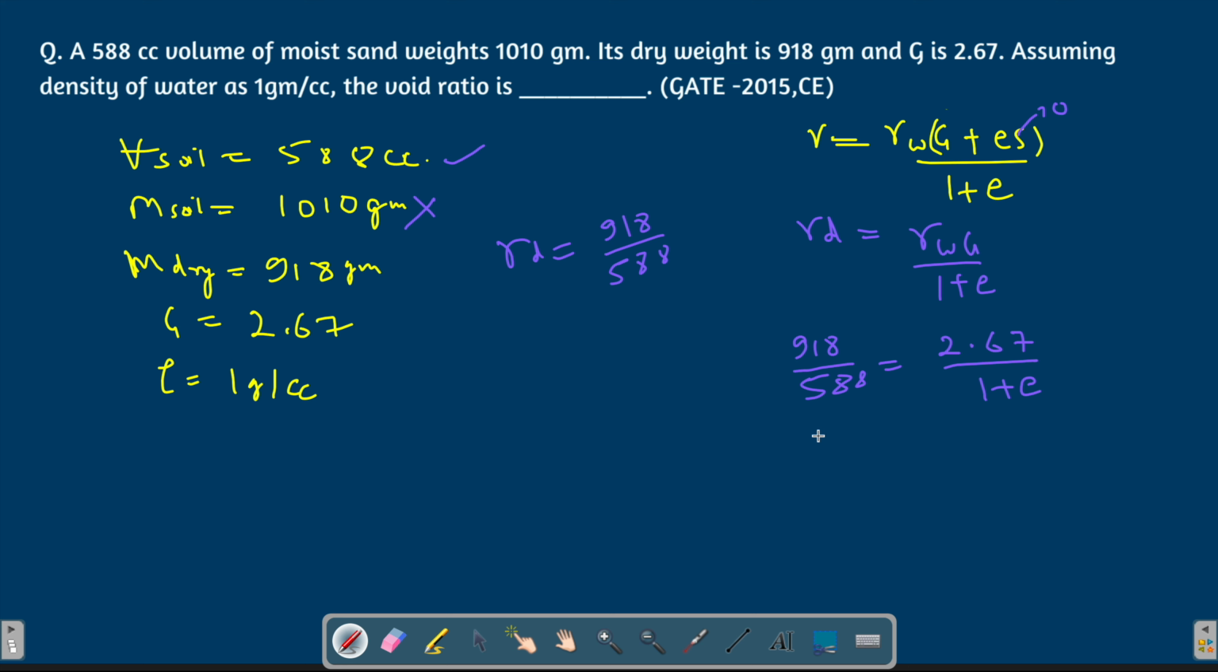So it was that simple. So much data was given to you just to confuse you. Sometimes GATE also confuses you by giving surplus data. So don't get confused. They have given surplus data of this moist soil, so that is not required. So from here, 1 plus E will be 2.67 into 588 by 918. You calculate this, and I have already calculated this for you. You will get the value of E as 0.71.